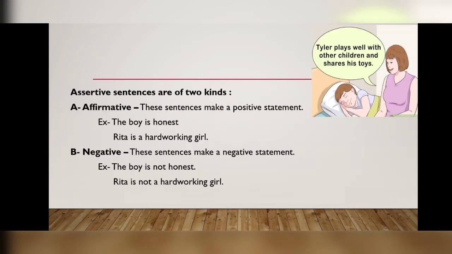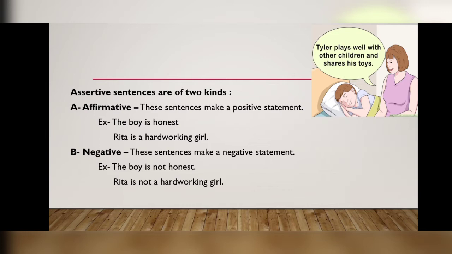Assertive sentences are of two kinds. First, affirmative, second, negative. Affirmative sentences make a positive statement, meaning an affirmative sentence affirms something. Example, the boy is honest. Rita is a hardworking girl. It means it is accepted that the boy is honest and Rita is a hardworking girl.